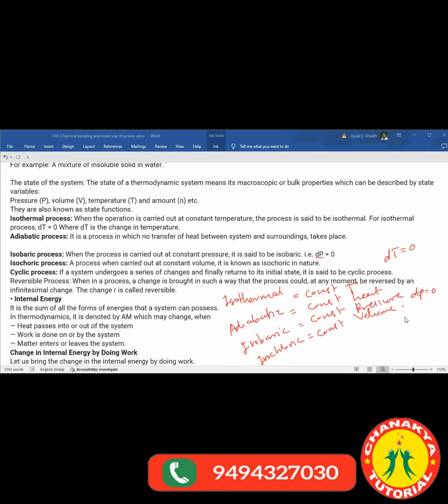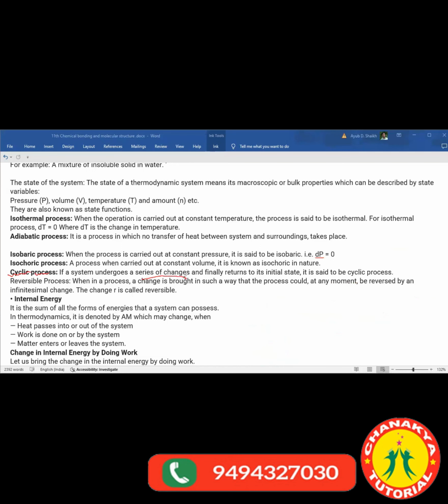Yes, ma'am. Now we are going to learn about what? Cyclic process. What is given about the cyclic process? See, if the system undergoes a series of changes and finally returns to its initial state, it is said to be a cyclic process. Suppose A is converted into B, B is converted into C, C is converted into D, and after that D is again converted back into A. Such a process is called a cyclic process. A system undergoes a series of changes and finally returns to its initial state.